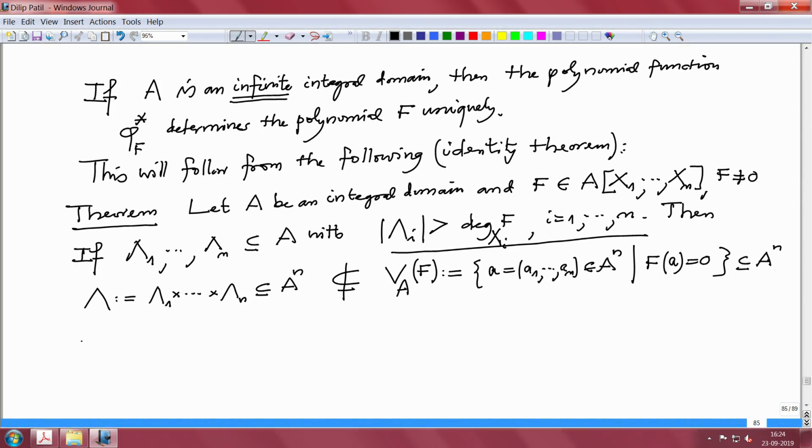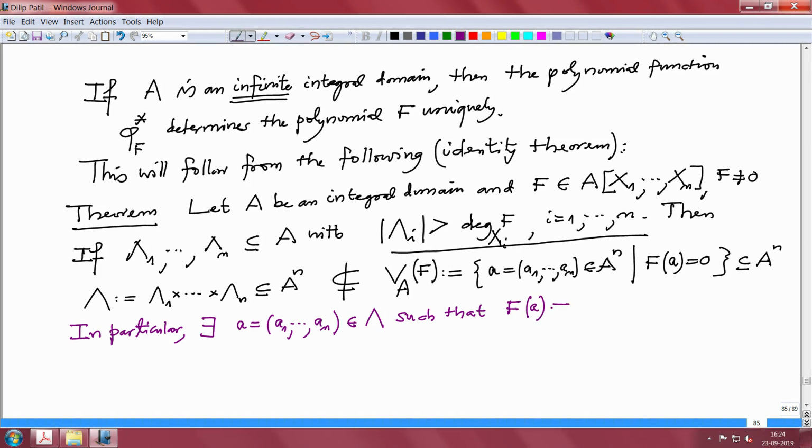So this is what we prove, this is a more general statement, and what is the consequence? I am writing, in particular, maybe in a different color: there exists a = (a1, ..., an) in this capital lambda such that f of a is non-zero, that is, an element which is not here.